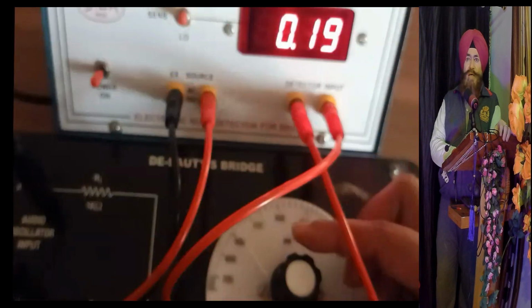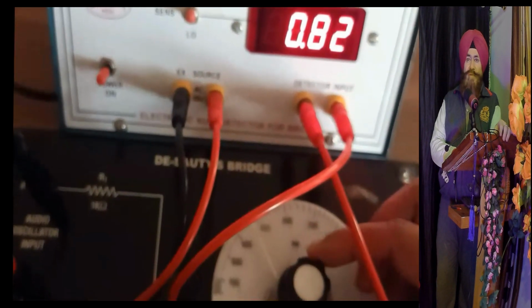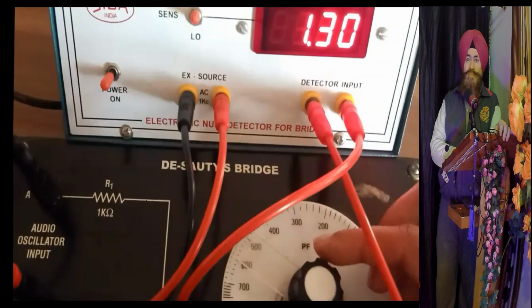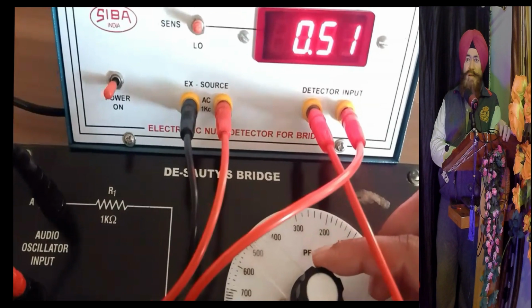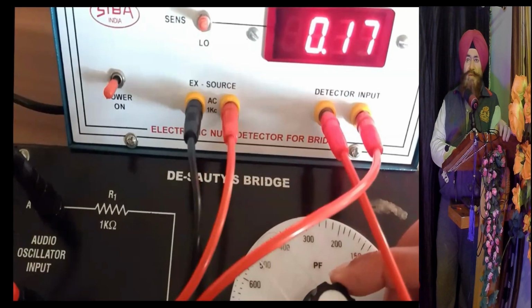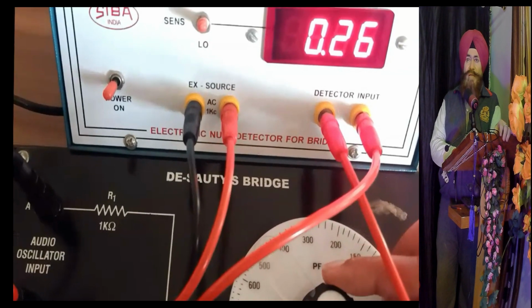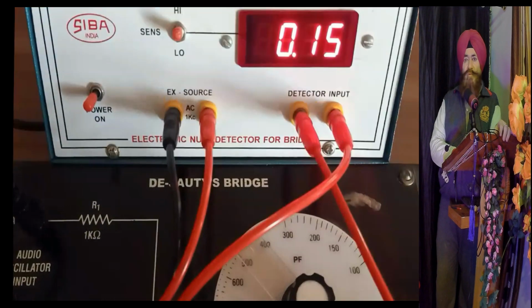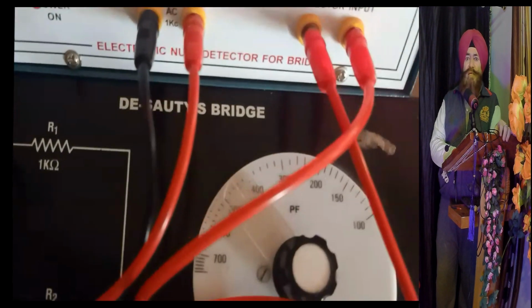But 0.19, I think, was minimum. Now this is not minimum. Again it is 0.16. This is minimum at high frequency. It was 0.16 minimum. You note down the value of the known capacitance.